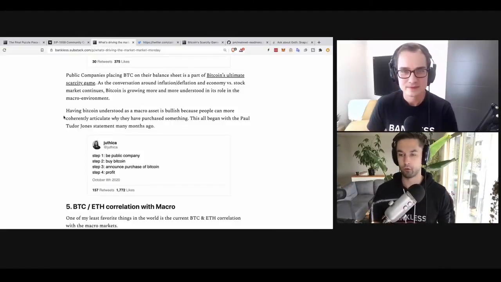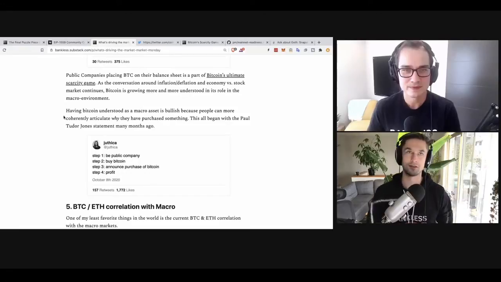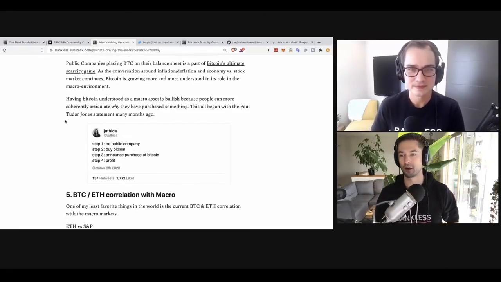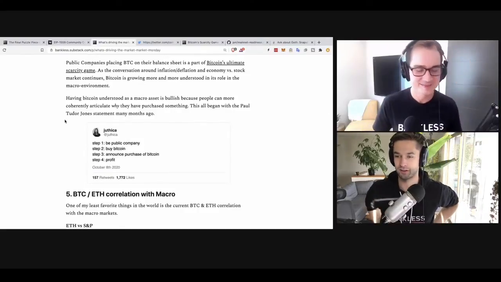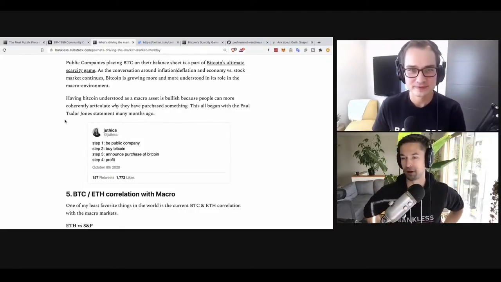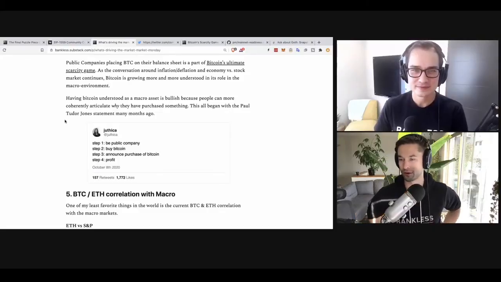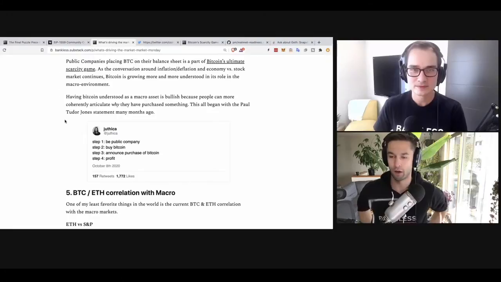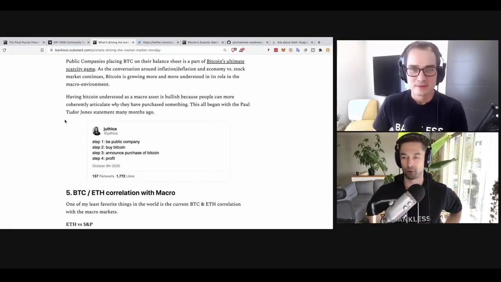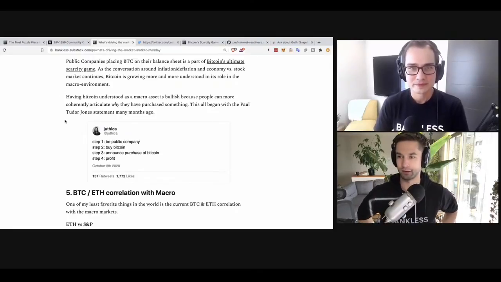Is this bullish for Ether and Ethereum? I see a lot of Bitcoiners tease me saying, nowhere did Michael Saylor of MicroStrategy or Jack Dorsey put Ether on their balance sheets. And so this is super bearish for Ether. They don't even understand what Ether is. But I would remind them that every time Bitcoin moves upwards, Ether tends to move upwards even more, right? Just because of the nature of the market caps.